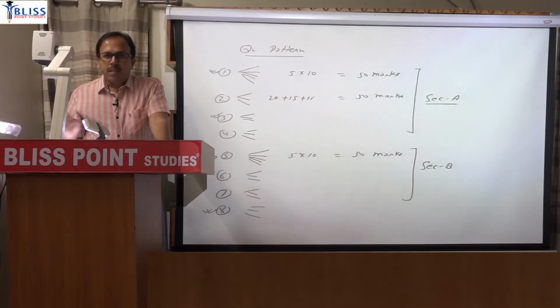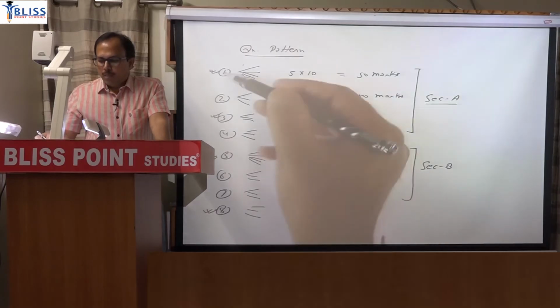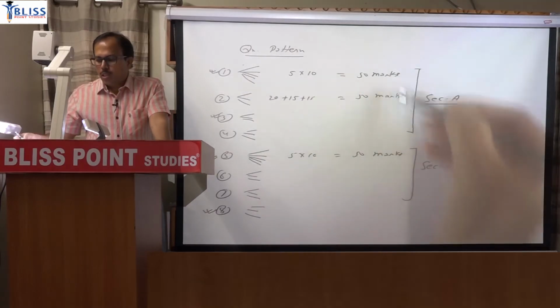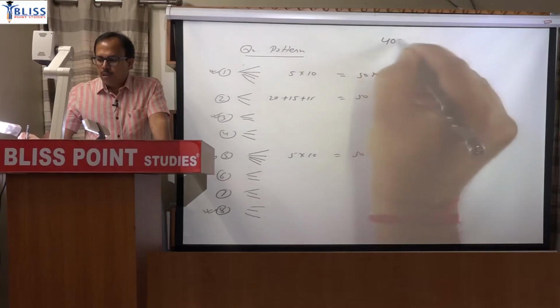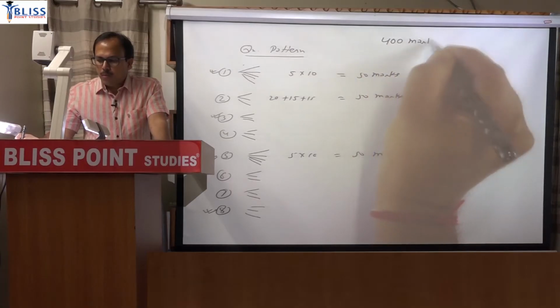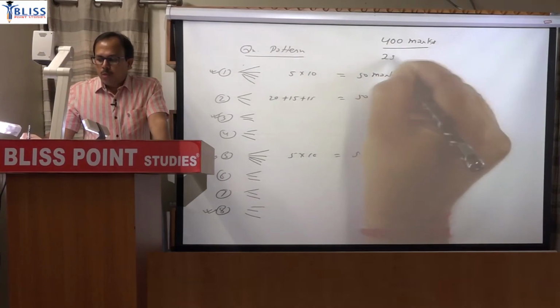So you are attempting in fact 5 questions, but remember there are 8 questions. Each question is 80 marks. So the paper is of 400 marks. You are attempting 250 marks.